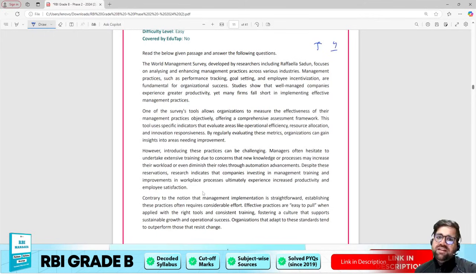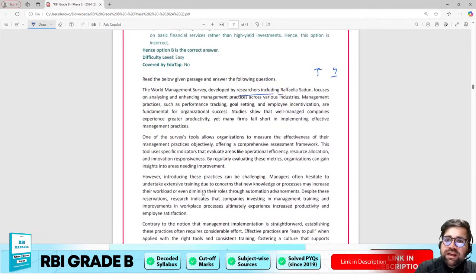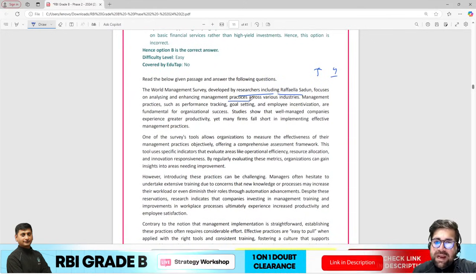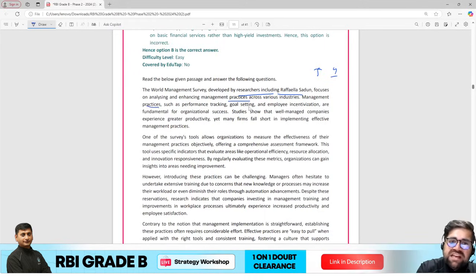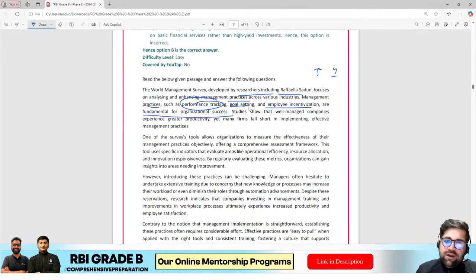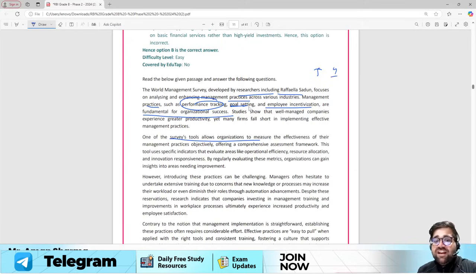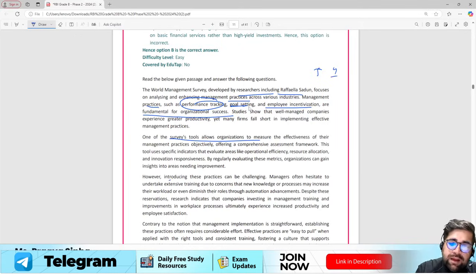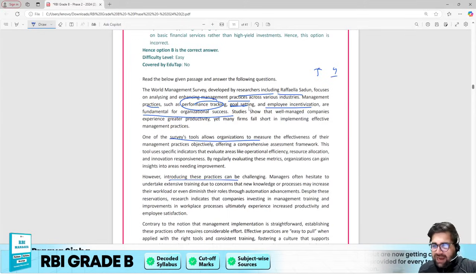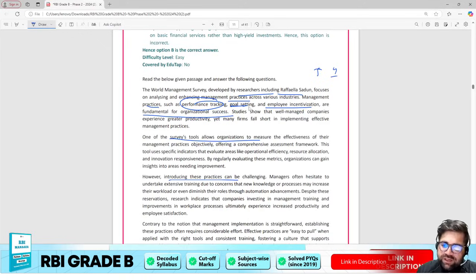So the World Management Survey, developed by research including Rafael Stadon, focuses on analyzing and enhancing management practices across various industries. Management practices such as performance tracking, goal setting, employee incentivization are fundamental for organizational success. One of the survey's tools allows the organization to measure effectiveness of their management practices. Introducing these practices can be challenging, and if you practice this, then definitely you will foster a culture that supports sustainable growth and organizational success.